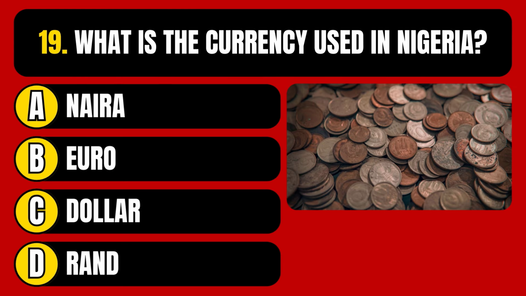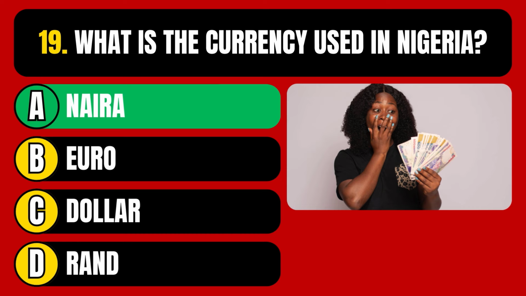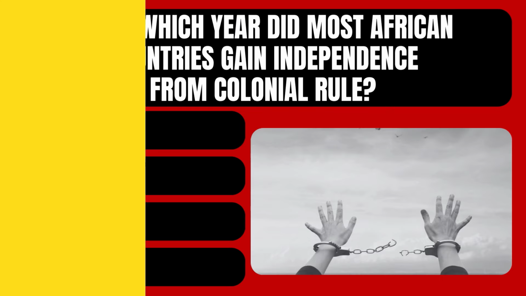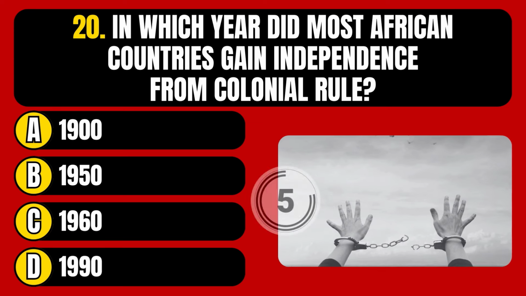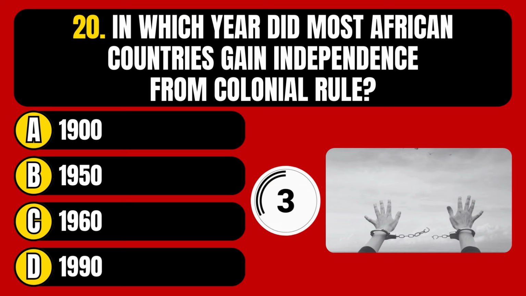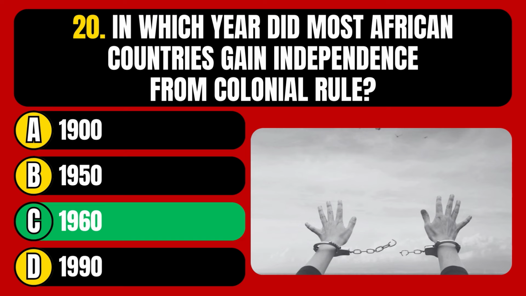What is the currency used in Nigeria? Naira, Euro, Dollar, or Rand? The correct answer is option A, Naira. In which year did most African countries gain independence from colonial rule? 1900, 1950, 1960, or 1990? The correct answer is option C, 1960.